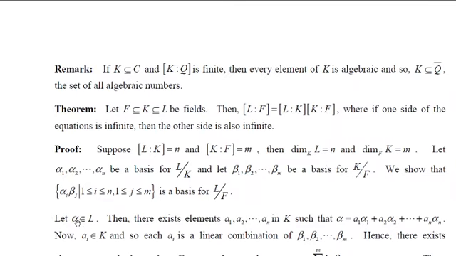Now remember, alpha is an element in L, and since L is the extension field of K, there exist elements, say a1, a2, etc. up to an in K, such that alpha is equal to a1 alpha 1 plus a2 alpha 2, etc. up to an alpha n.